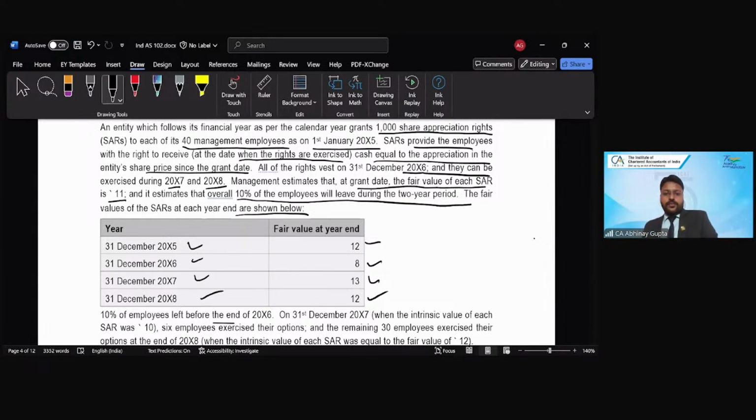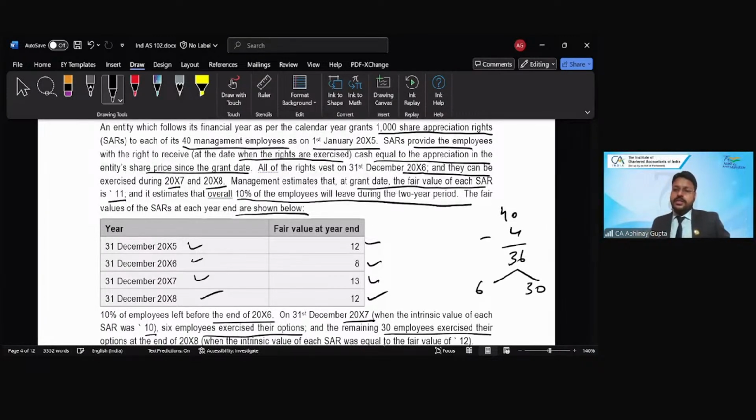10% of the employees left before the end of 2006. On 31st December 2007, when the intrinsic value of the SAR was 10, 6 employees exercised their options and the remaining 30 employees exercised their options at the end of 2008. So the additional fact says that 10% of employees left. So 40 minus 4, 4 left. How much remaining? 36. So out of 36, 6 exercised in 2007 and 30 exercised in 2008 for their cash settlement, right? Because these are SARs.